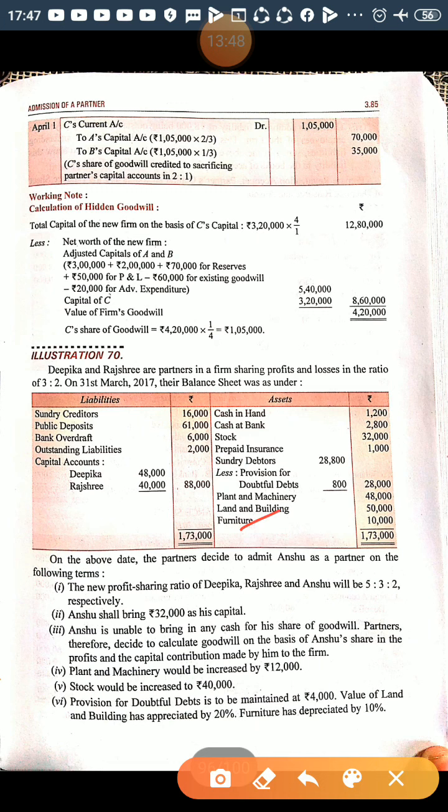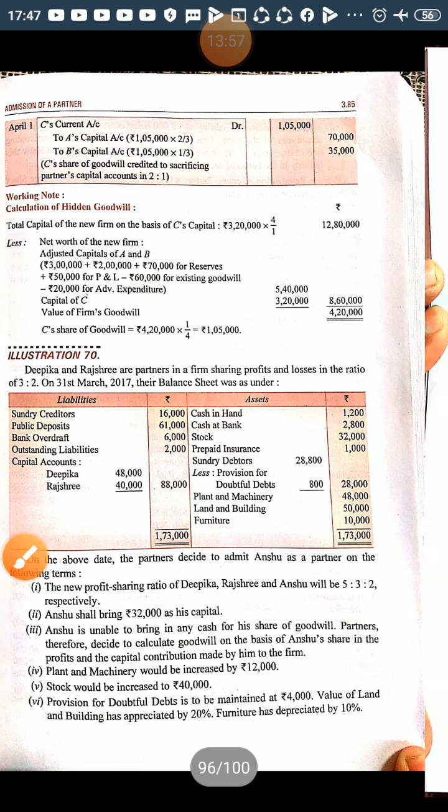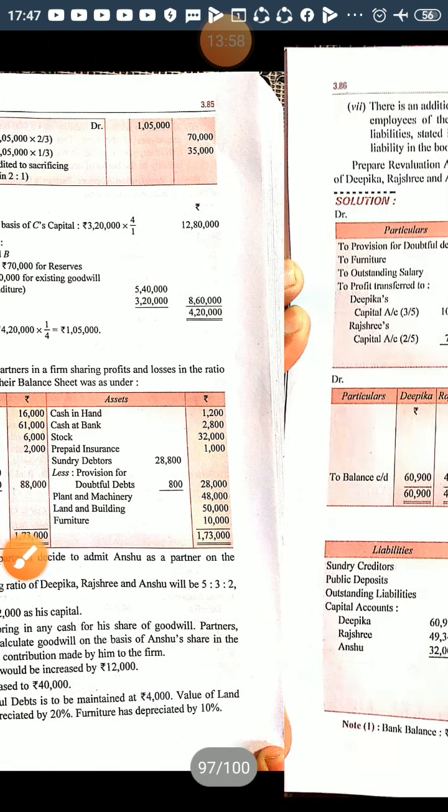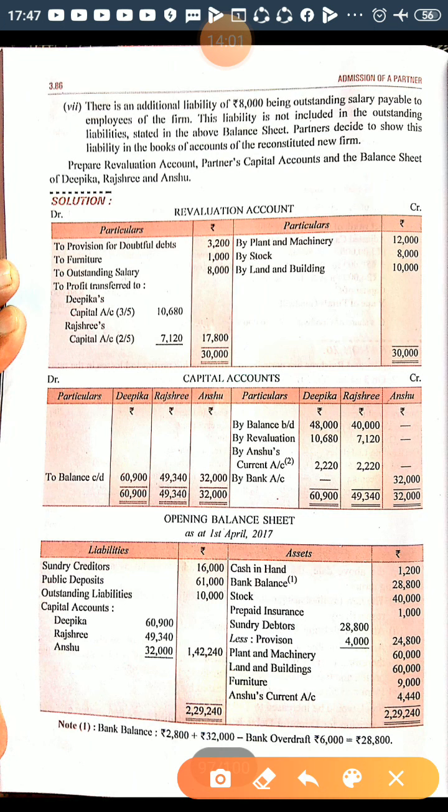Now next is furniture. Furniture was depreciated by 10%. Right now it is 10,000. 10% depreciation means 1,000. A decrease in the value of an asset is a loss, so it should be debited. So they have shown furniture 1,000 on the debit side. Now deduct the 1,000 and it becomes 9,000. Right? All right. Now calculate the revaluation profit and loss.